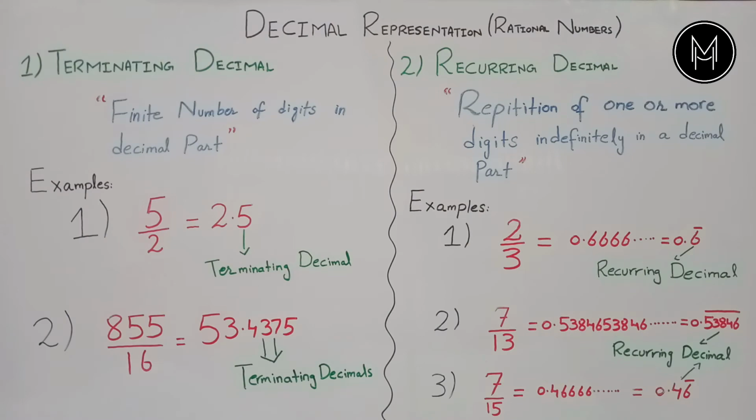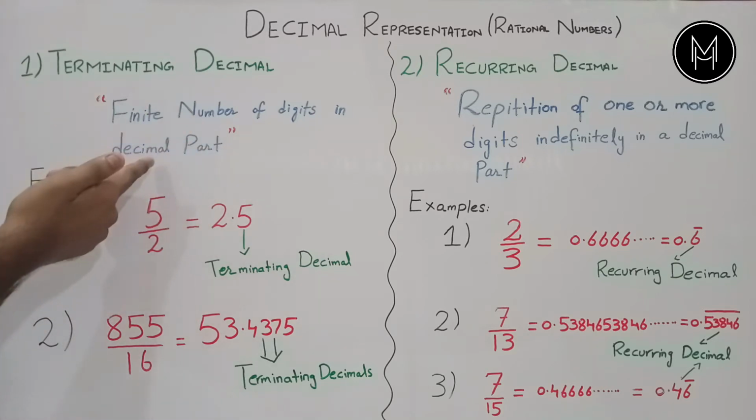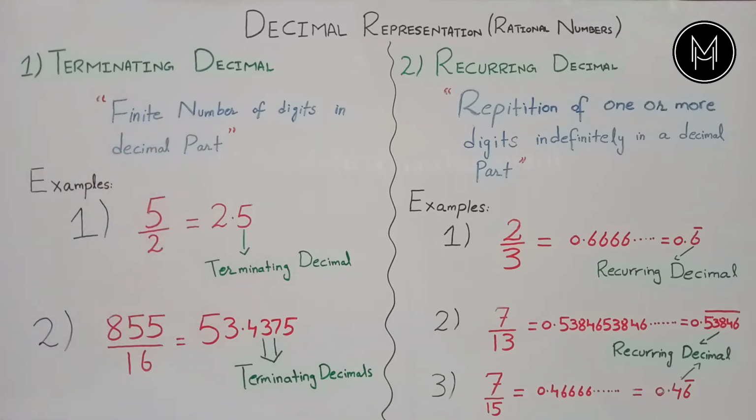We can define a terminating decimal in simple words. A decimal which has a finite number of digits in a decimal part is called terminating decimal.